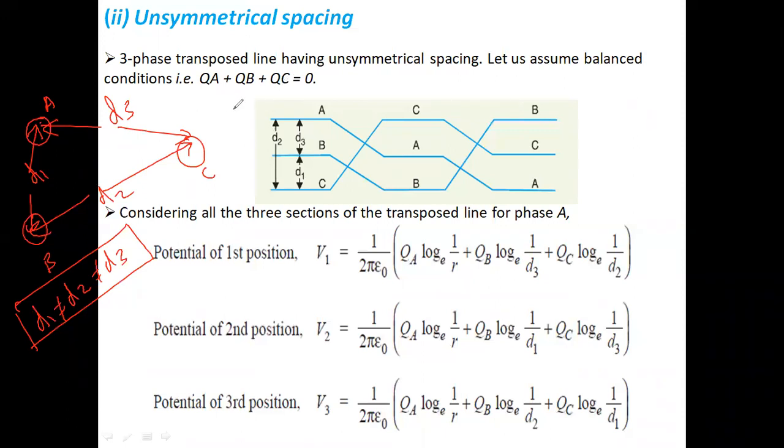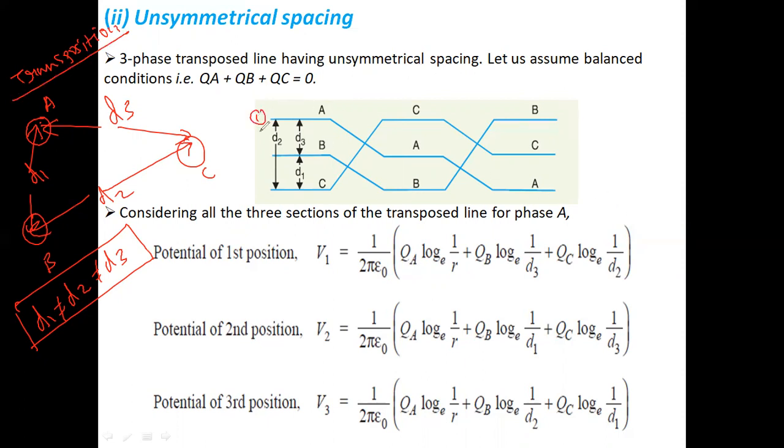For achieving constant voltage drop and also a constant charging effect, the three-phase transmission line has unsymmetrical spacing, and for that condition, for an unsymmetrical line, we have to make the transposition of the transmission line. What is meant by transposition of a transmission line? The figure shows the transposition of a transmission line.